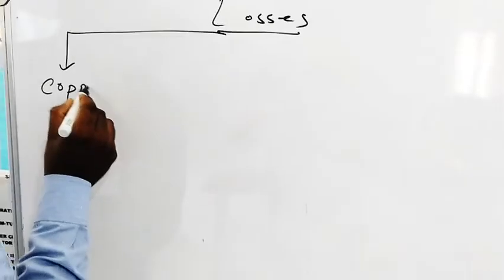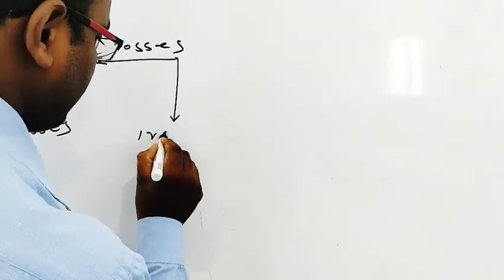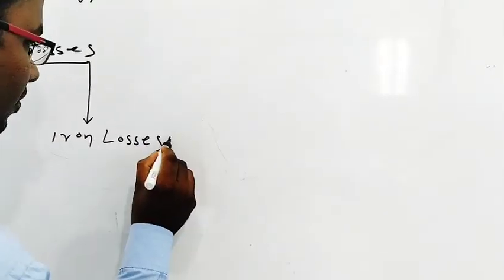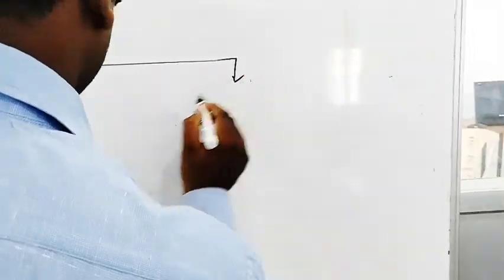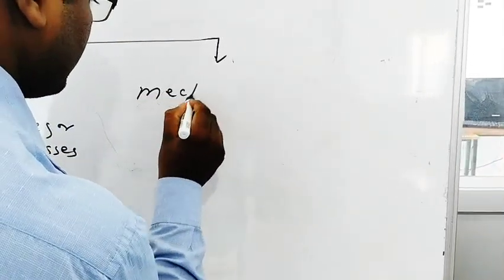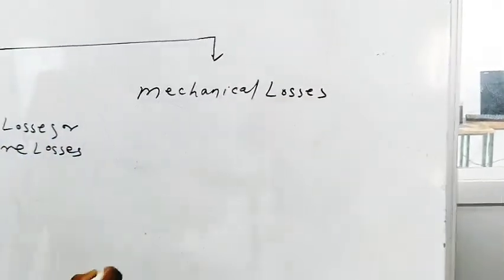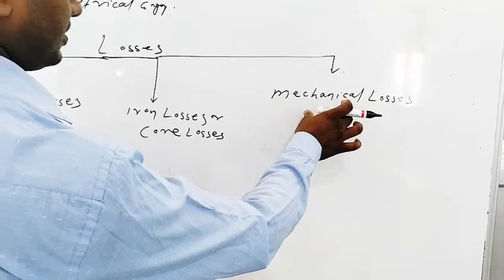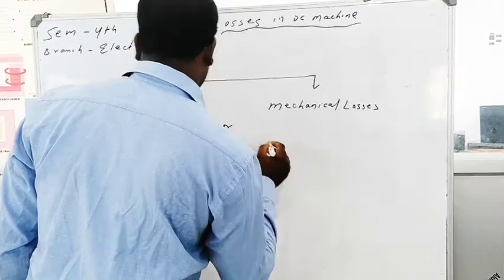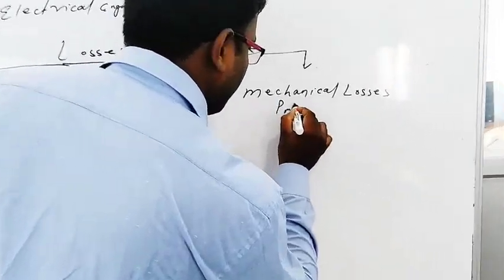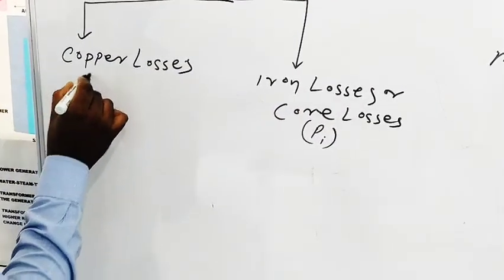First, copper losses. Second one is iron losses or core losses. Third one is mechanical losses. Mechanical losses were absent in transformer cases, because transformer is a static device, but motor is a dynamic device. That's why mechanical losses come into picture. Mechanical losses are represented as PM, core losses as PI, iron losses also, and copper losses as PCU.